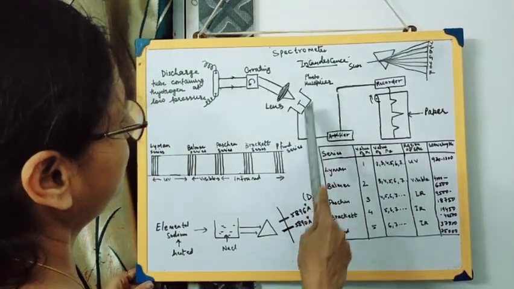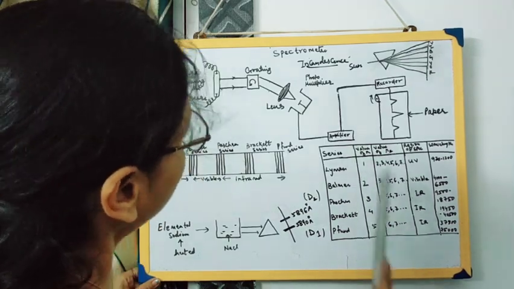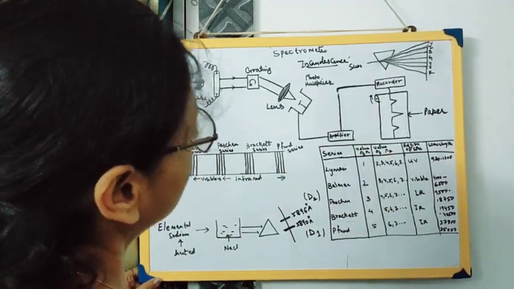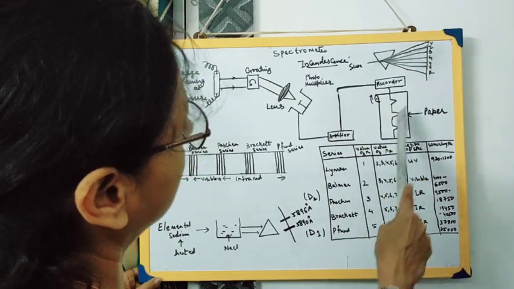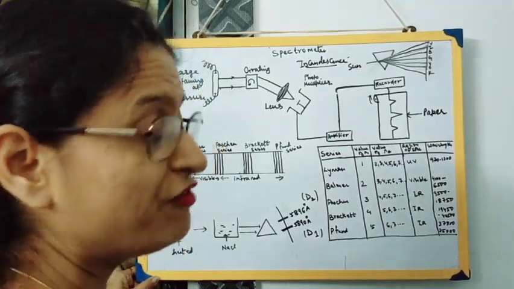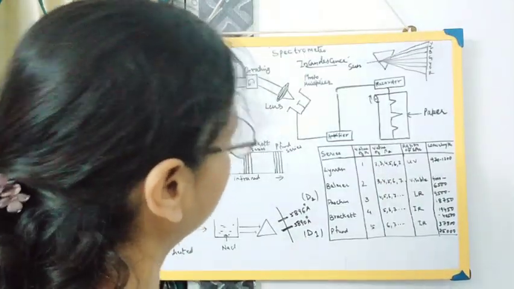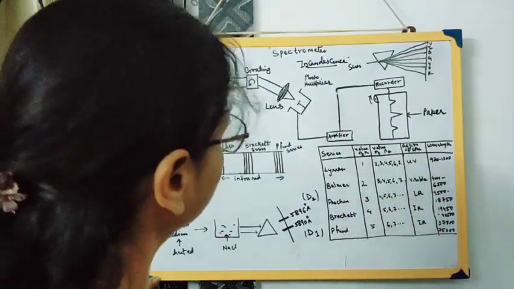So when these light radiations pass through the amplifier, they get the proper voltage and proper current, and this then passes to the recorder. With the help of the recorder, all the various radiations are recorded on a photographic plate, on a paper, or on an electronic device. Either an electronic device, a paper, or a photographic plate, all the radiation is recorded over here.